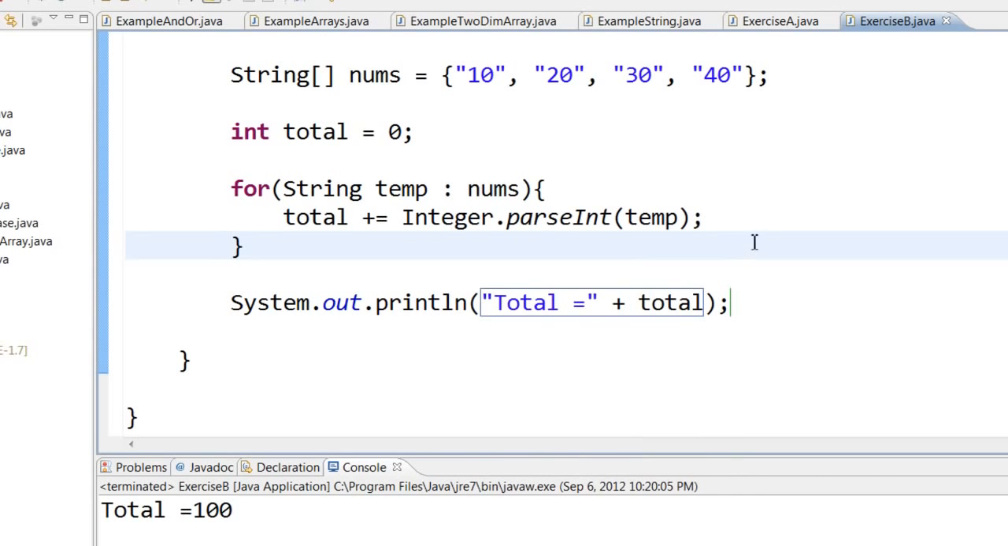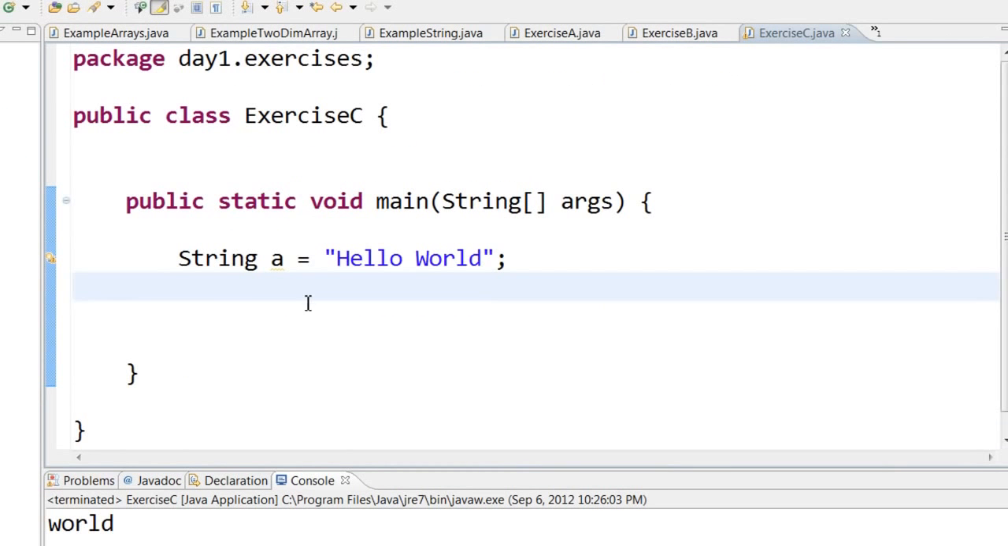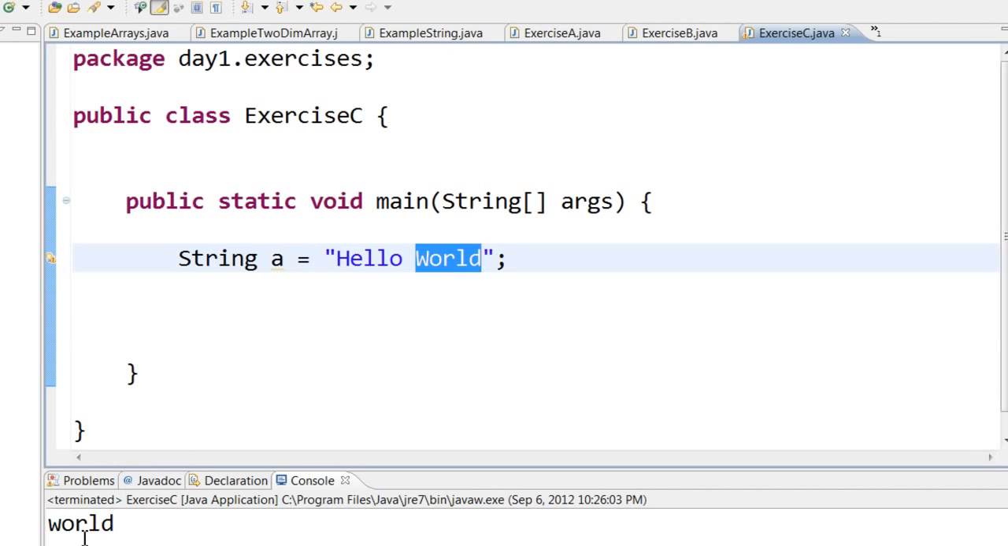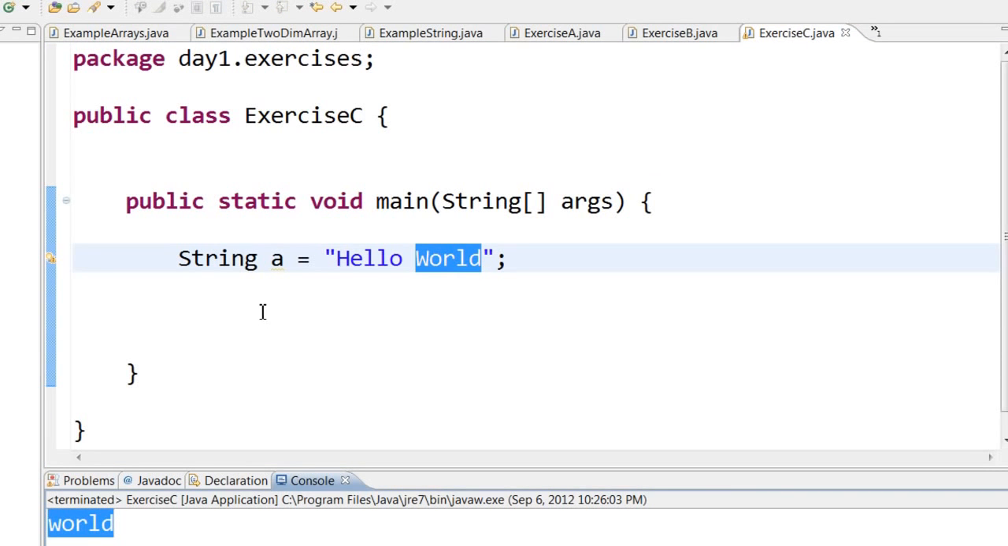So you can see that the total is 100 has been printed. For our last exercise, imagine I have a string a equal to hello world. I want to print out the word world in lowercase. Now how do I go about doing that?